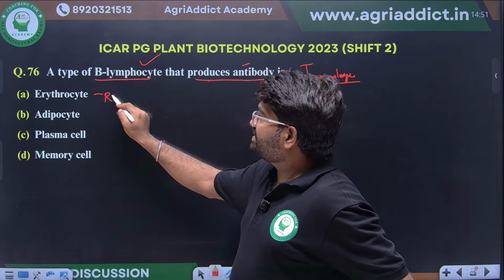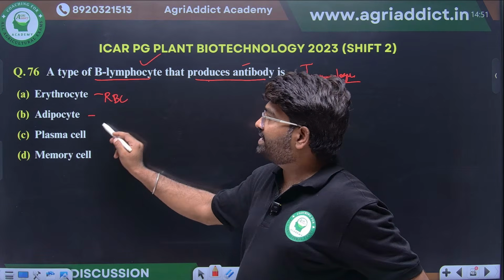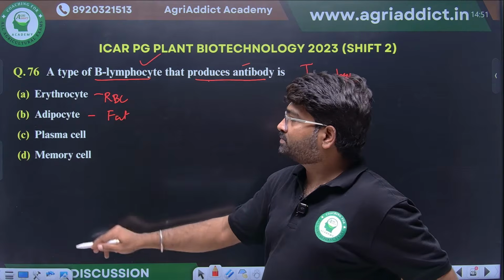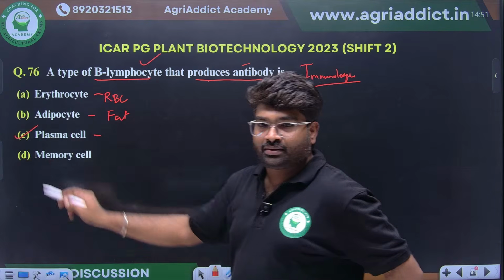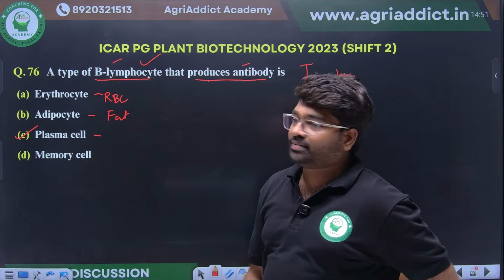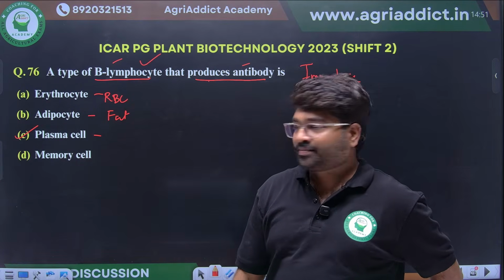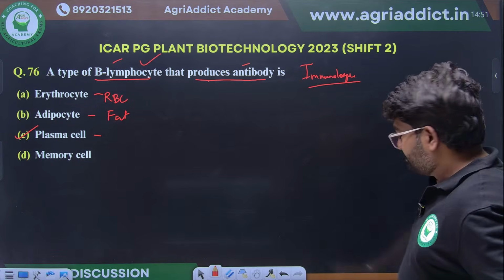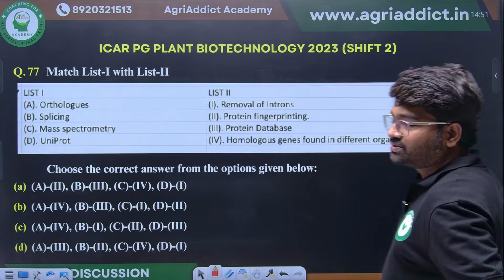Erythrocytes, it's an RBC cell. Adipocytes will not produce antibody, they are fat storing tissues. Plasma cell. Yes, plasma cell is the cell that will produce antibodies. Clear? Immunology is not there in our syllabus, so you don't need to worry.